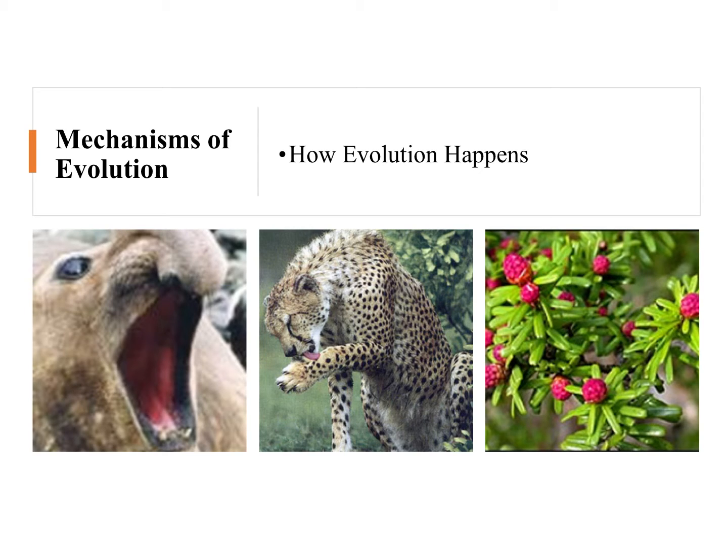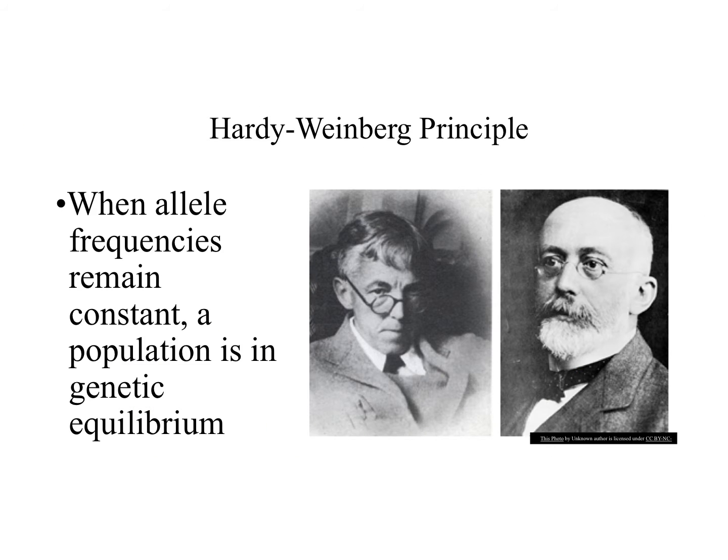All right, today we're going to talk about the mechanisms of evolution. And by mechanisms, that means how evolution happens. So after Darwin started his ideas of natural selection and evolution, lots of scientists started studying it. Two scientists with the last name of Hardy and Weinberg came up with the Hardy-Weinberg principles. And they just came up with the idea that when allele frequencies remain constant, a population is in genetic equilibrium.